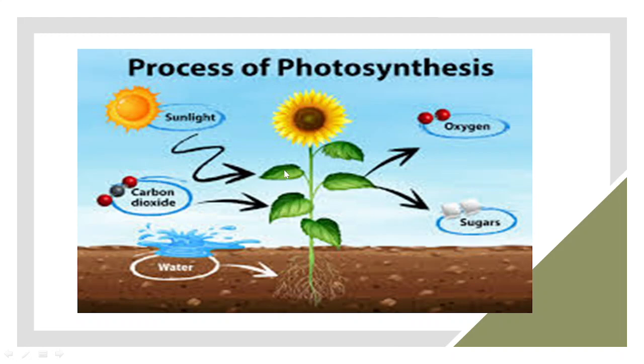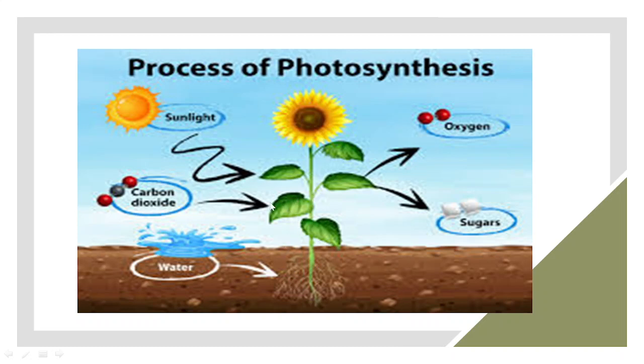Then, with the help of the energy they got from sunlight, the carbon dioxide they have absorbed will react with water. From where? Water is in the soil and the roots have taken up the water. This water travels up to these leaves or green parts.